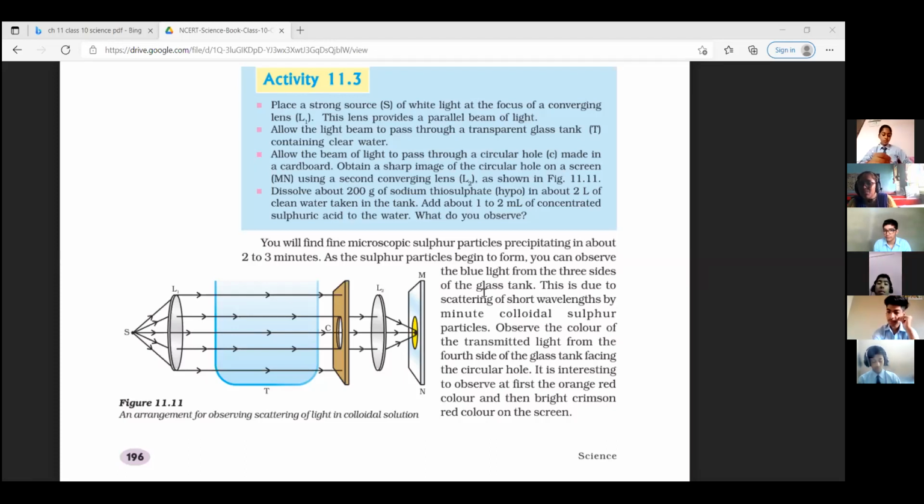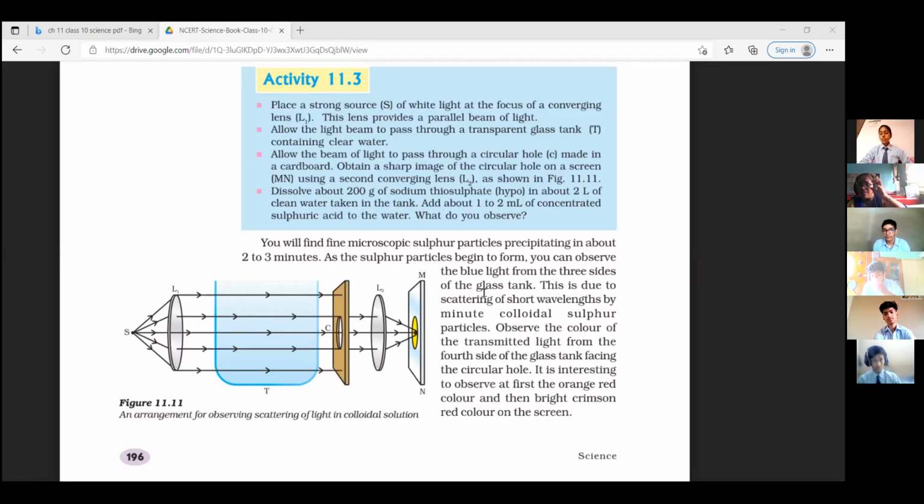It has the speciality that when this sodium thiosulfate is dissolved in water, it makes a colloidal solution. Sulfur particles are big enough. What is the atomic number of sulfur? Yes, correct, 16. And what is the atomic mass? 32. So the size of sulfur particles is big enough.